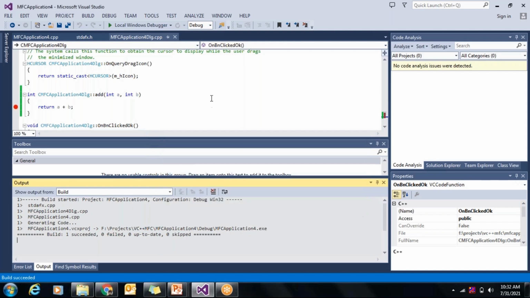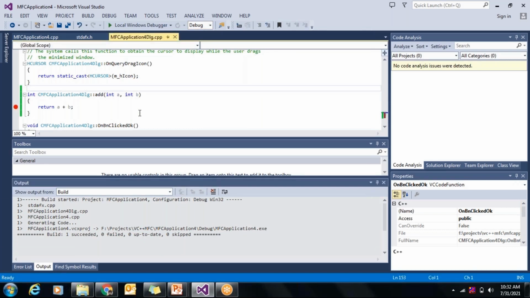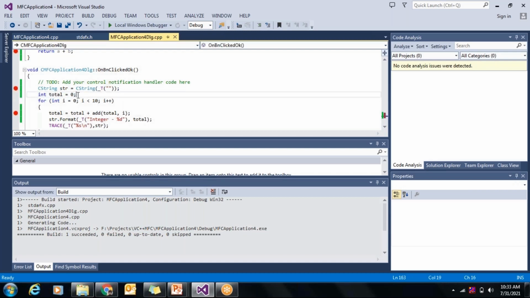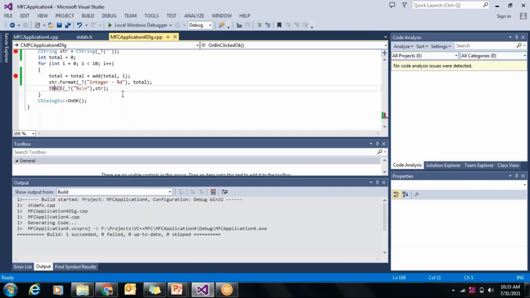Click OK. Now, how do you know your application is in debug mode or release mode? That is present here. You can see here currently it is in debug mode and you have a release mode. So now we are in debug mode where we'll be debugging this particular point. So you can see these are the breakpoints, what you are seeing in the red circle. And this is my trace statement. As I told, trace statements work only in the debug mode.